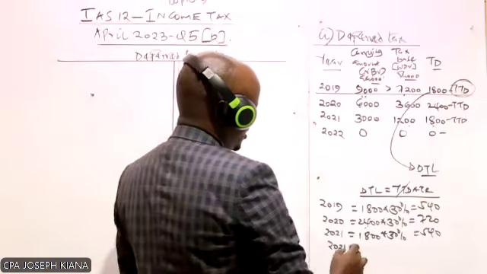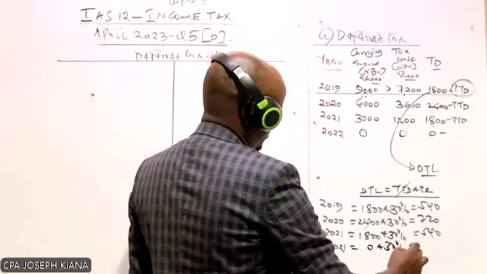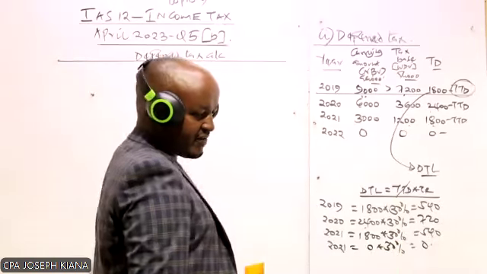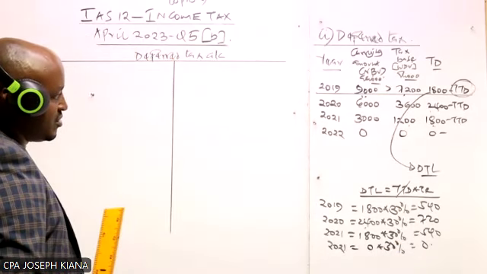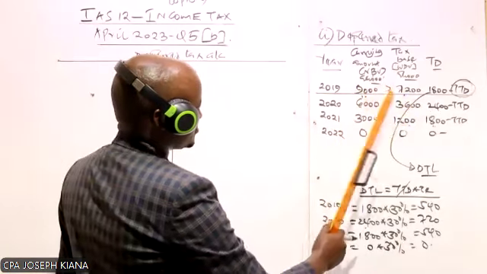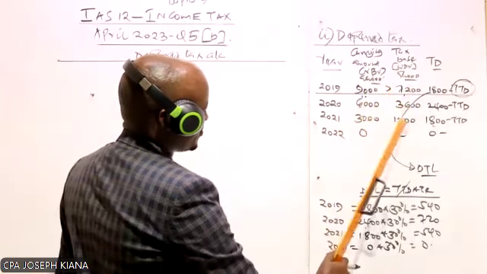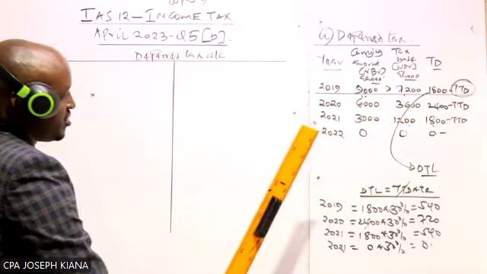Okay. And then in the last year, we have 0 times 30%, which will give us what? 0, which will give us 0. Yes, and I hope these computations here are okay. Are they okay, all of them?